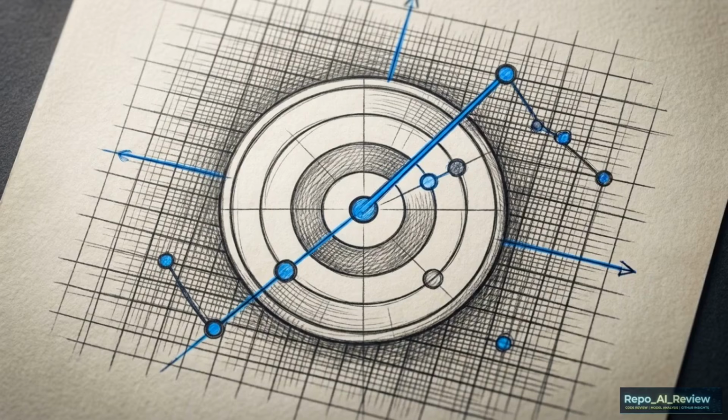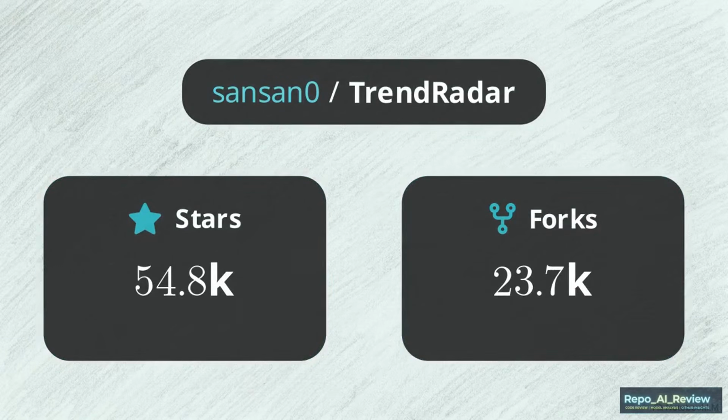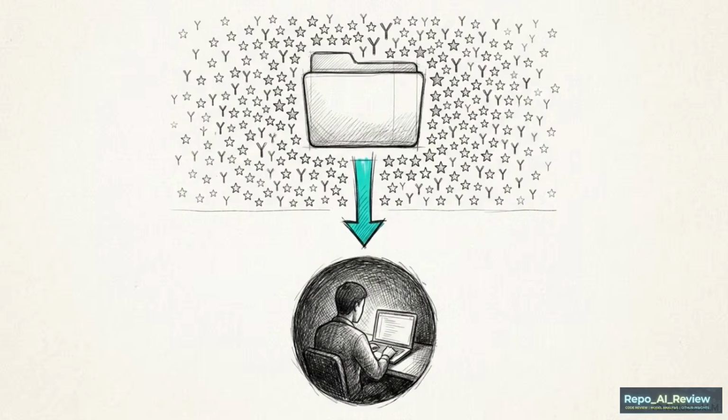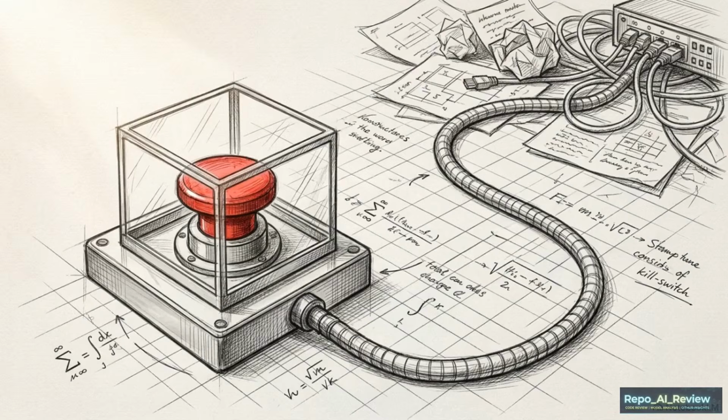A Chinese open-source project called TrendRadar was built to aggressively filter this exact noise. This repository has quietly accumulated over 54,000 stars and 23,000 forks. Those are enterprise-scale metrics, yet the entire codebase is maintained by a single developer going by the handle Sansan0. The project operates as an AI-driven public opinion monitor, designed to act as an automated kill switch for information overload.